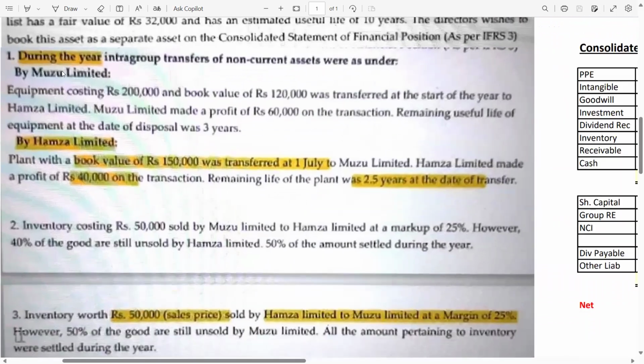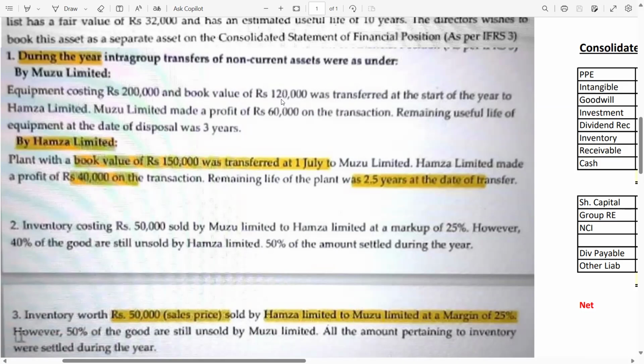Now, during the year, intra-group transfers of non-current assets were as under. By M Limited, meaning parent to subsidiary. M is the parent, H is the subsidiary. Equipment costing rupees 20,000 and a book value of rupees 1,20,000 was transferred at the start of the year to H Limited. We will compare the carrying amount with the fair value. We do not need to compare the cost because we already have the carrying amount at the acquisition date.